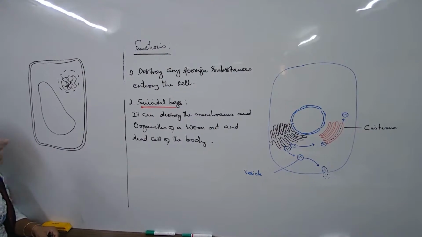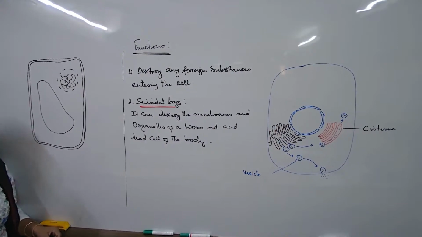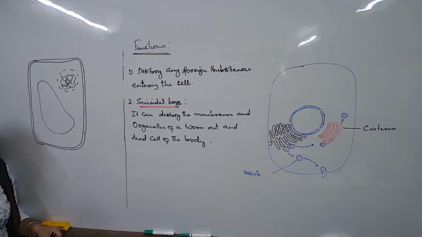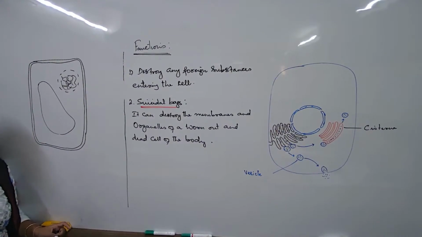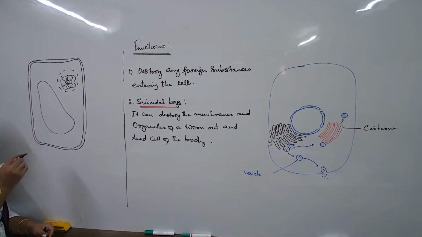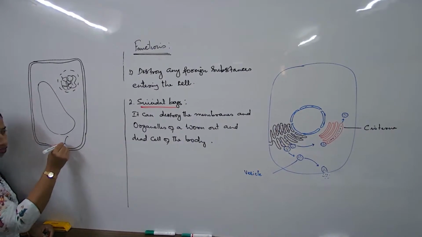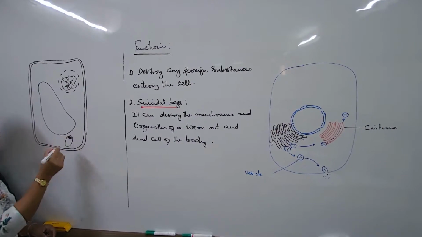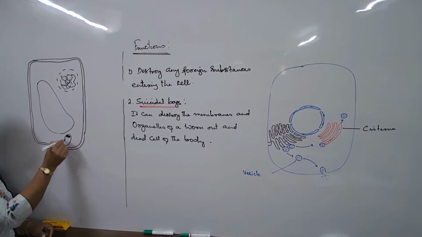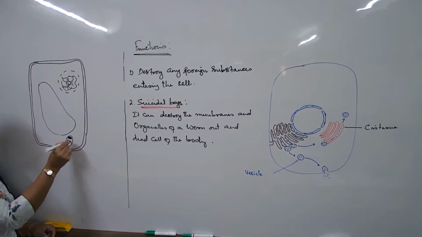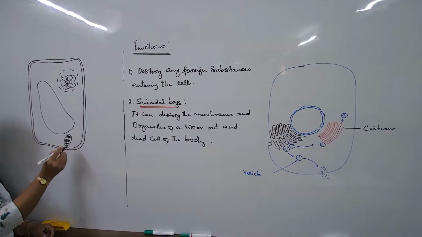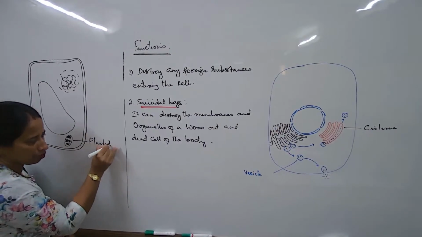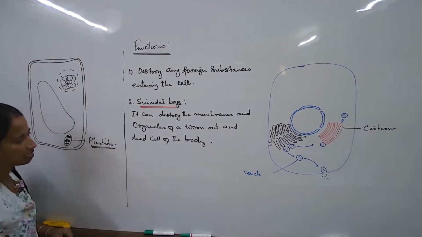And if it is an animal cell, do they have the vacuole? They may have the vacuole if at all, some 2 or 3 small ones, or sometimes they may not have it also. That's the second difference. Third difference, what about the other organelles? Do they have all the other organelles? Yes, more or less all. But if it is the plant cell, they may have some additional organelles in the form of plastids. 3 types of plastids are there, which I'll discuss next time.